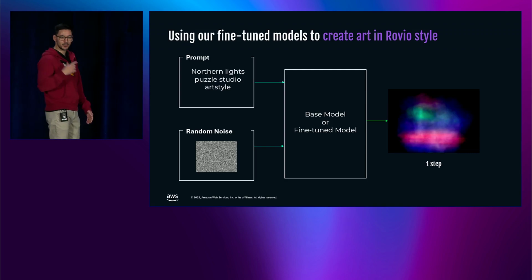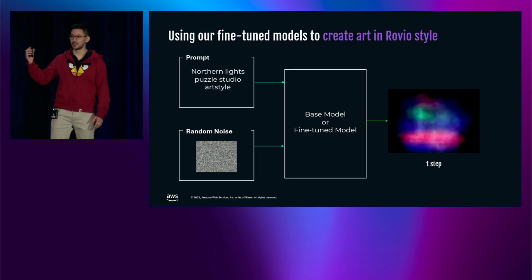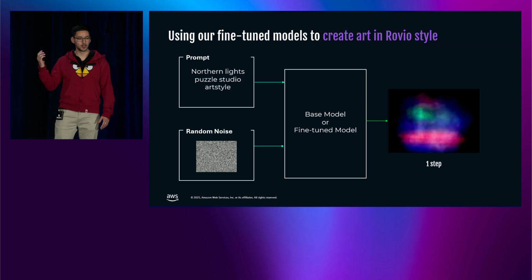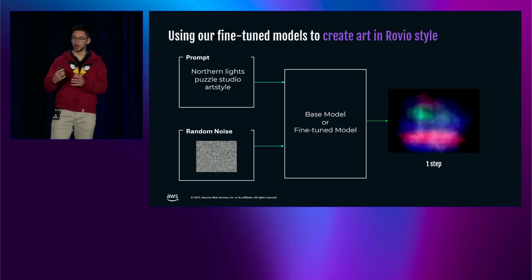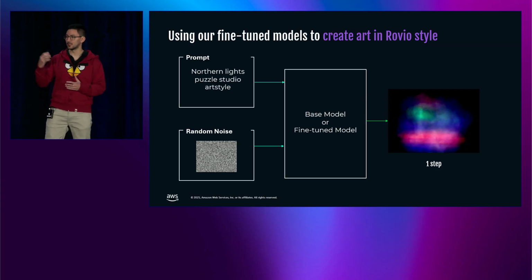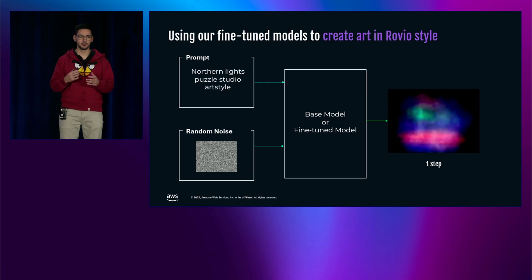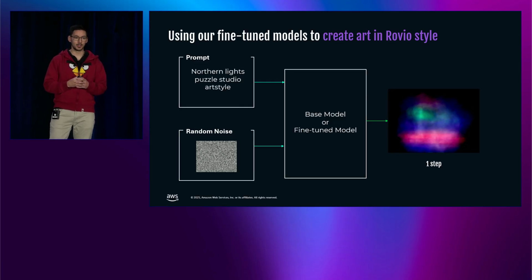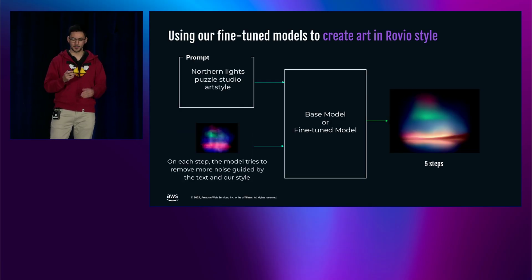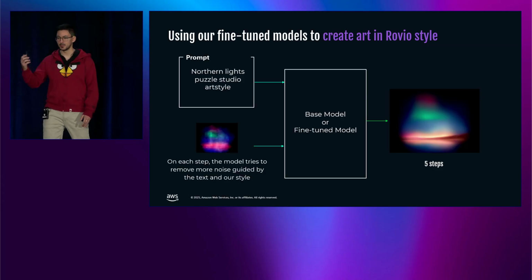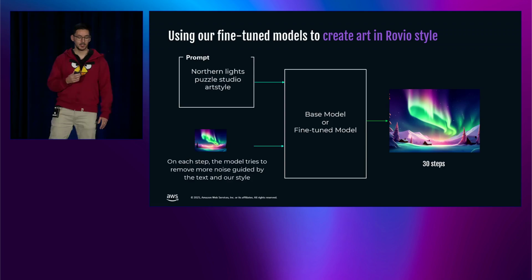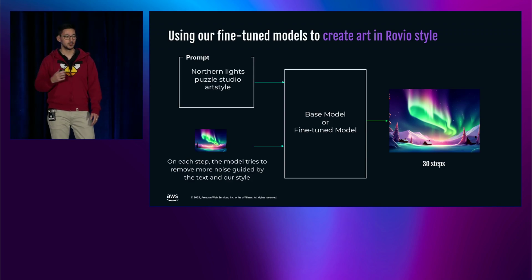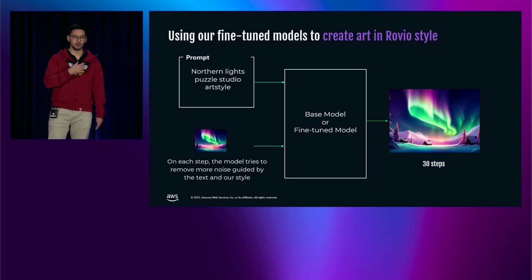So OK, we have fine-tuned our model, and the artists have decided what's the best one from the previous video. So then we take this safe tensor artifact from S3, and we put it into tools or workflows so they can generate images. This is one example. Imagine one of our artists wants to generate a northern lights in their style. So during inference, these models start from random noise. But after several steps, it will start looking more and more similar to the style you trained it with. And at some point, it will look like this, northern lights in the style of our game.